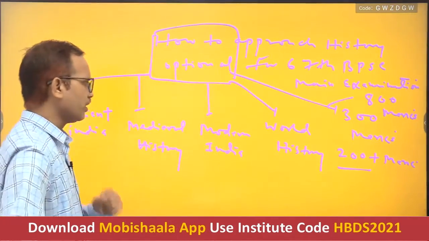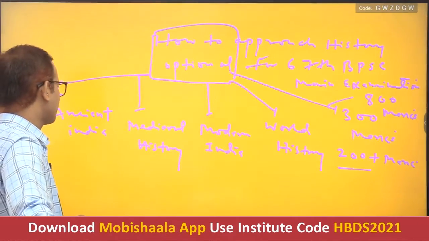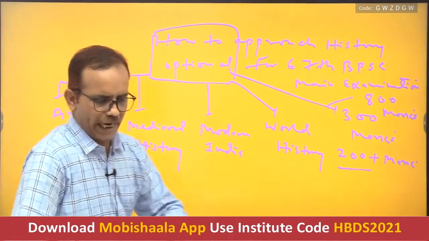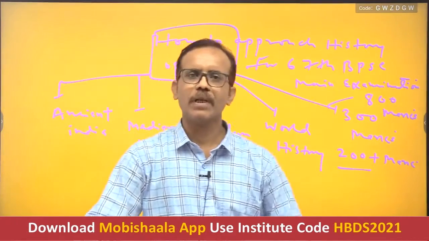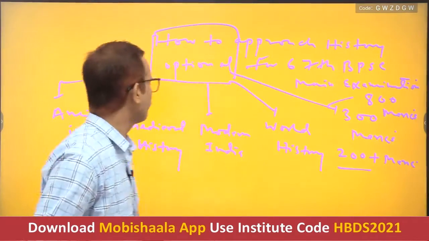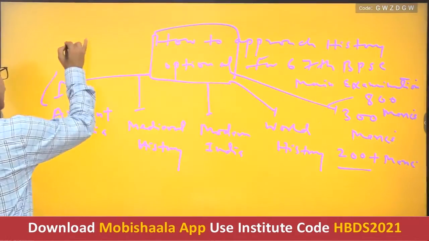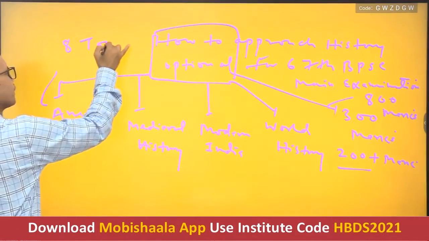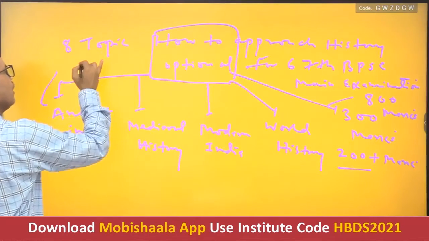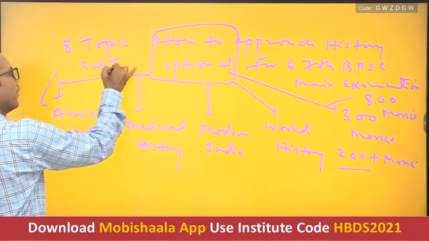So let us see one thing, that in ancient India there are a total of 8 topics, including subtopics.